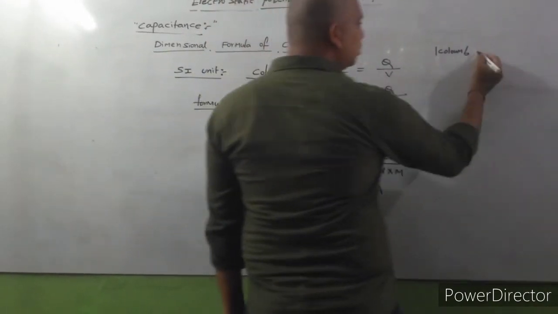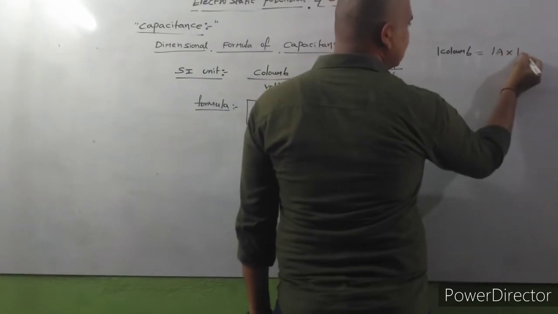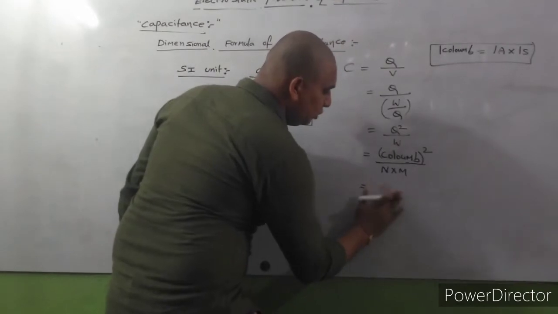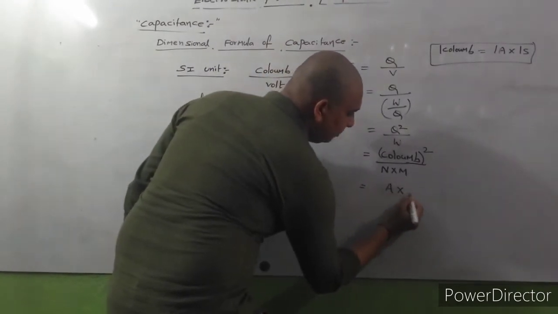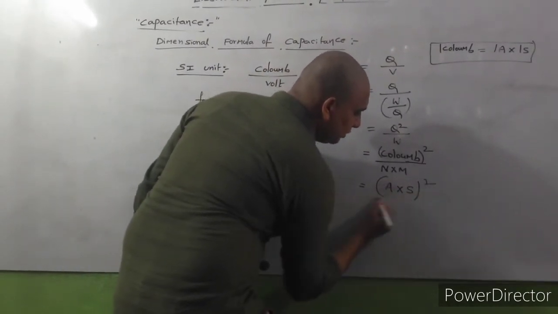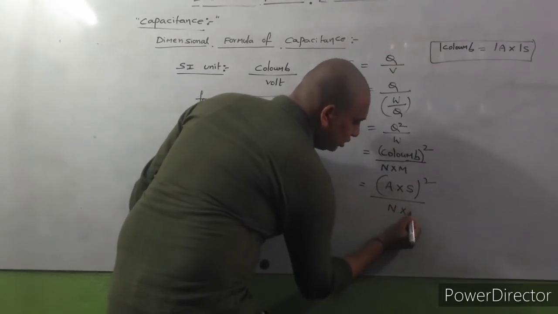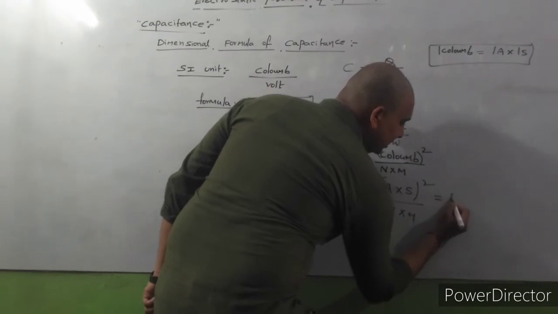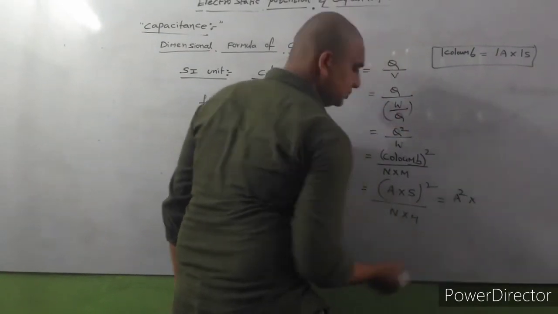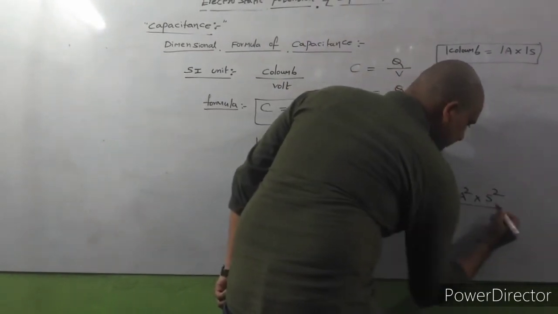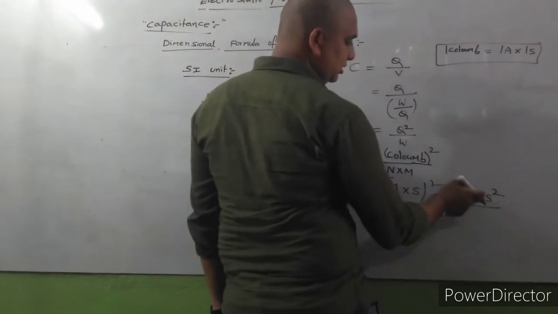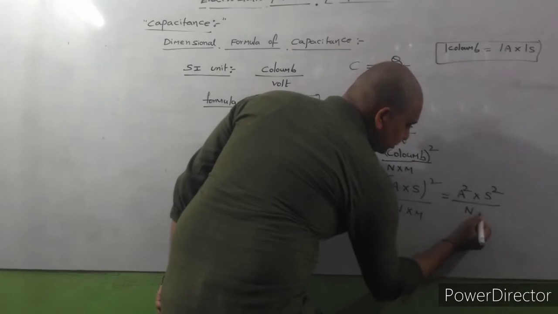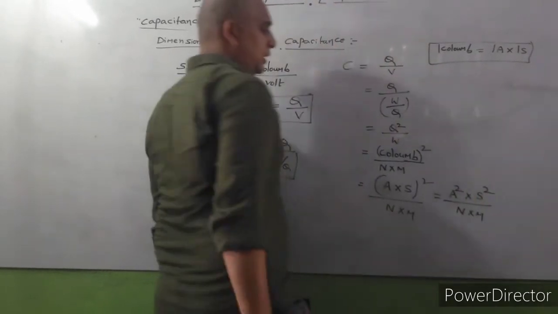1 coulomb is equal to, you know that, 1 ampere into 1 second. That means 1 coulomb is equal to here what? Here ampere into second whole square by Newton into meter. So ampere into second. We can write ampere square into second square by Newton into meter.